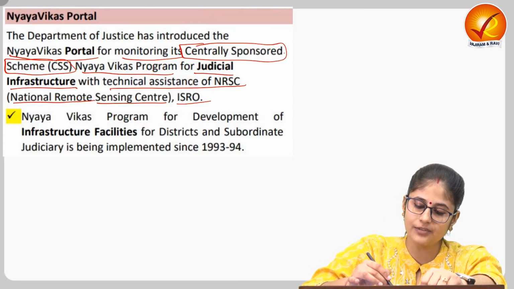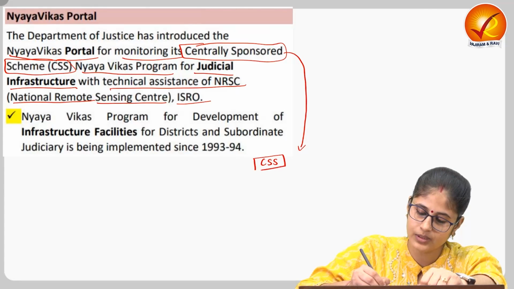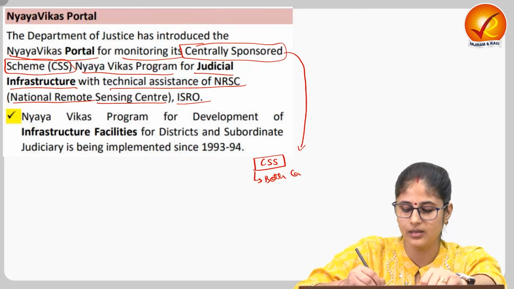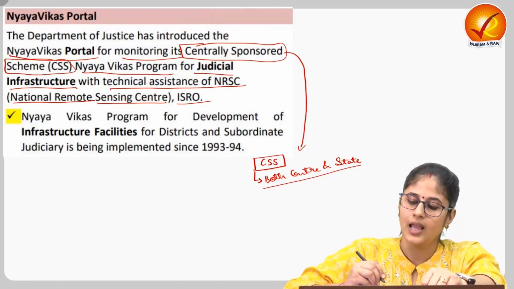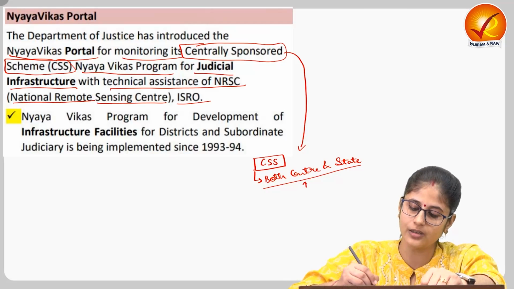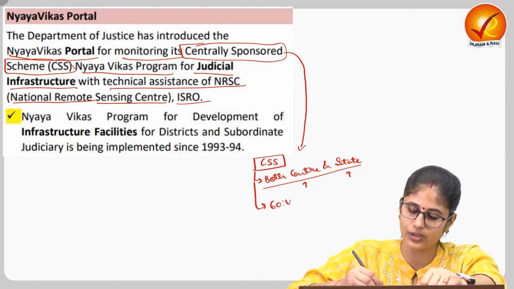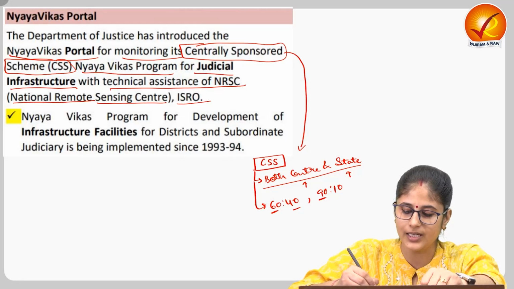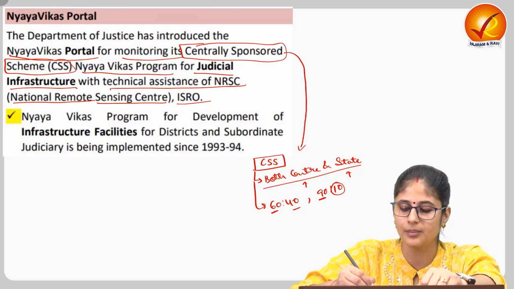Now, the first thing that we need to understand with regard to this article is, what are centrally sponsored schemes? These schemes are partially funded by both the center as well as the states. And how much burden would be borne by the central government and the state government? This is predetermined. In certain states, it would be 60-40, so 60 would be borne by the central government, 40 by the state government, or it would be 90-10. So 90% of the cost would be borne by the central government and 10% by the respective state.